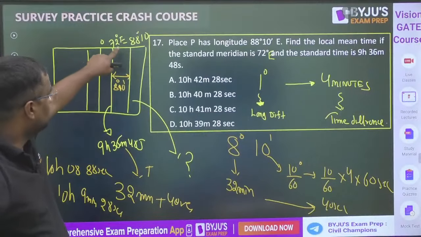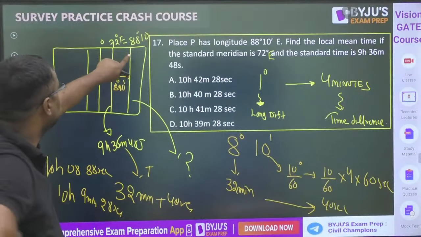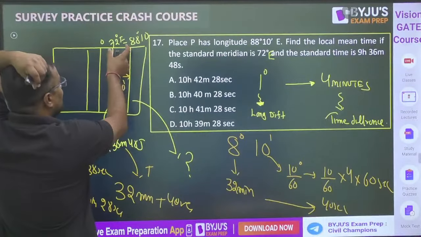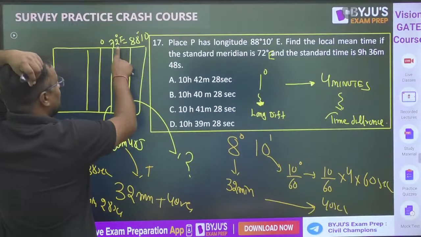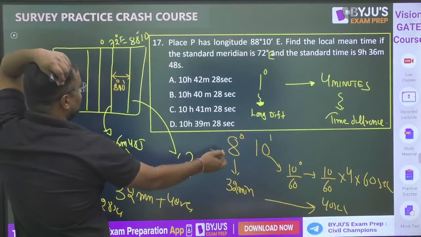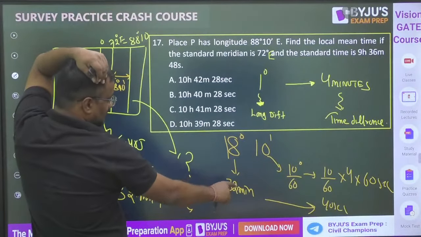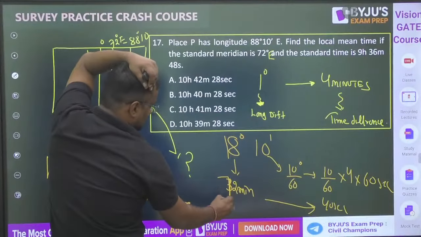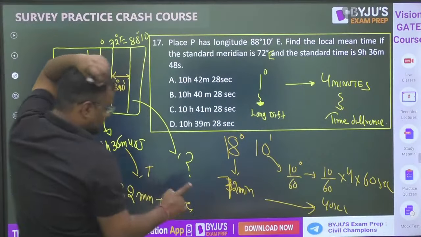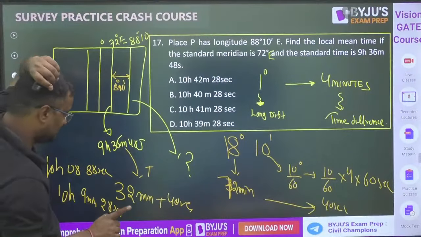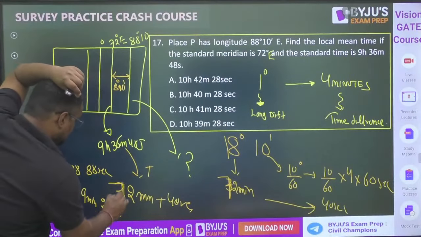Okay, 72 degree and 88 degree. The difference is not 8 degree. So 10 degree we have lost. It is not 18 degree difference, so it is not 32. It is 72 minutes. It is not 32, 72. So we are losing by 40 minutes. We are losing by 42 minutes. It is not 32, it is 72.